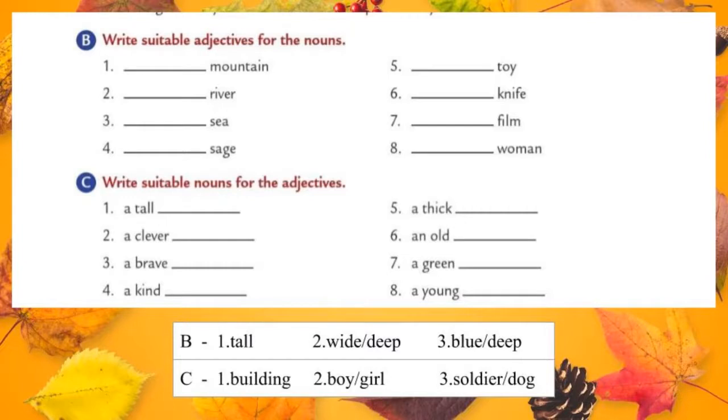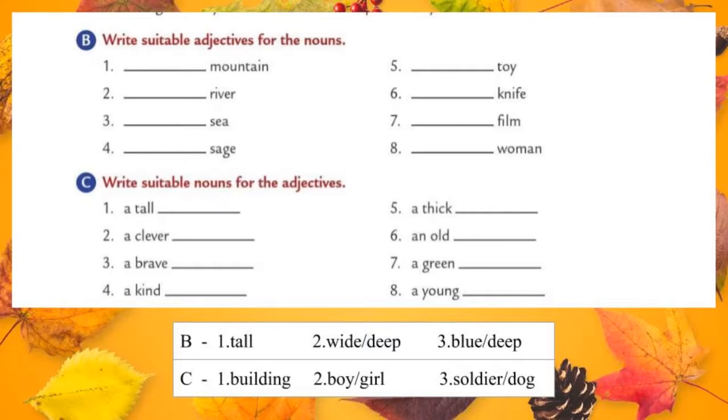Let's move to the third one. Dash sea. How can we describe? Blue sea or deep sea or open sea? We can write anyone. Okay students, we completed the first three. Remaining you should try. It means you should write adjectives for the given nouns.